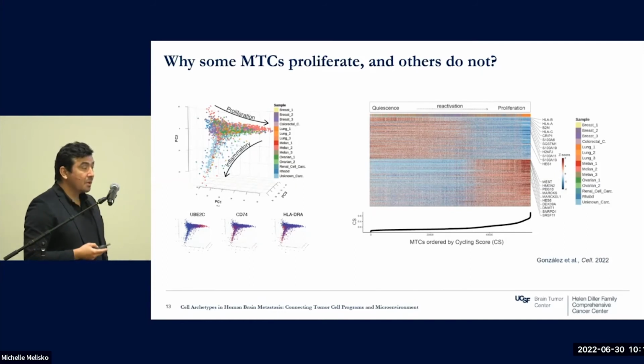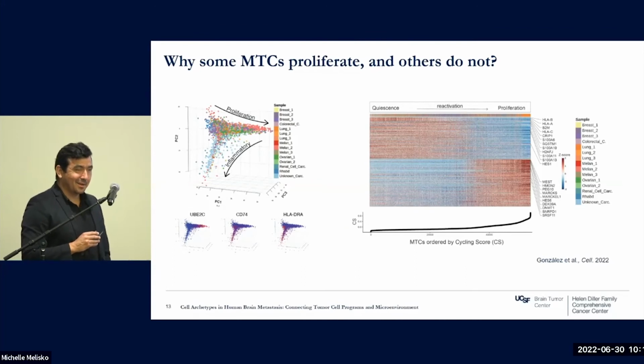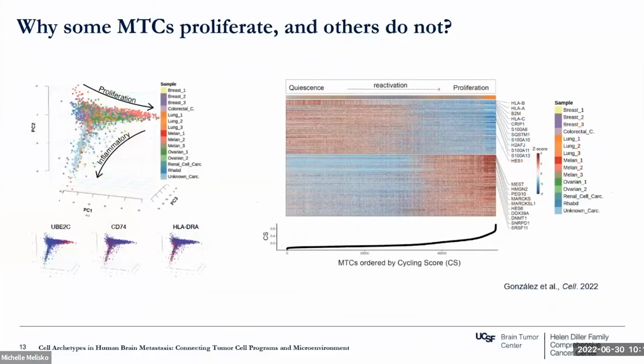What we propose here, what we believe we have, is a specific state where the expression of these genes and the downregulation of those genes define the escape from quiescence and the reactivation in patients. We don't have functional validation. We are trying to understand the role of this particular gene, for example. We know that many of them are negatively correlated with prognosis in patients, but we don't really know what kind of biology is happening here. So it's really interesting trying to understand this, and especially how this correlates with the idea of escape from the immune attack.